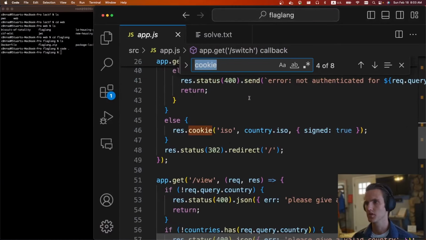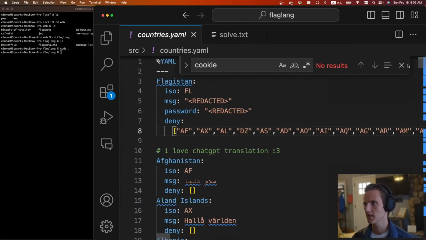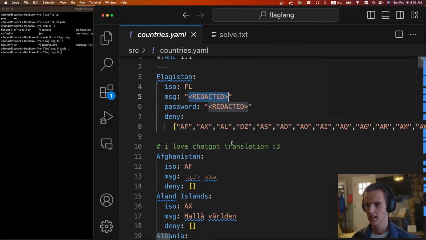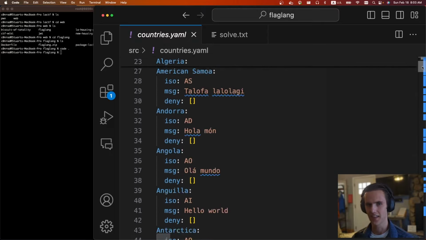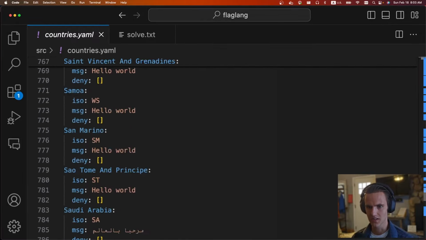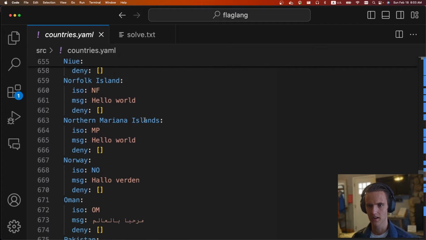The actual way you're supposed to solve it is in the backend. There's this countries.yaml, and we can see this is where all the countries are loaded from. There's one called Phlagistan, and it has the flag here, but it's redacted. If you go through, thankfully syntax highlighting is amazing, you might notice that one of the countries has something very strange, and it's kind of a known bug. The ISO for all these countries is like NF, MP. The ISO for Norway is NO, but this actually means something in YAML. It's a falsy value.